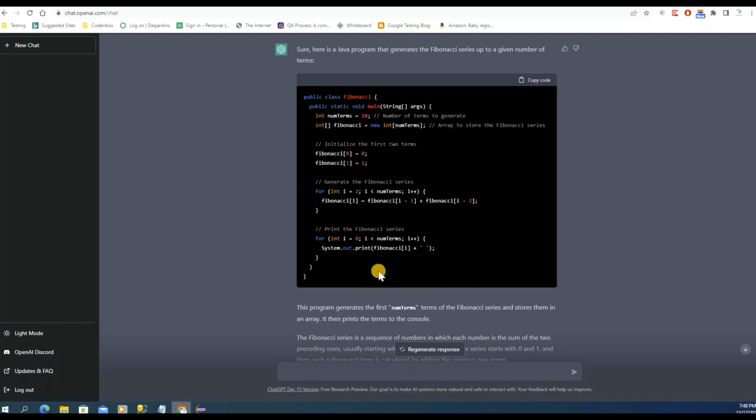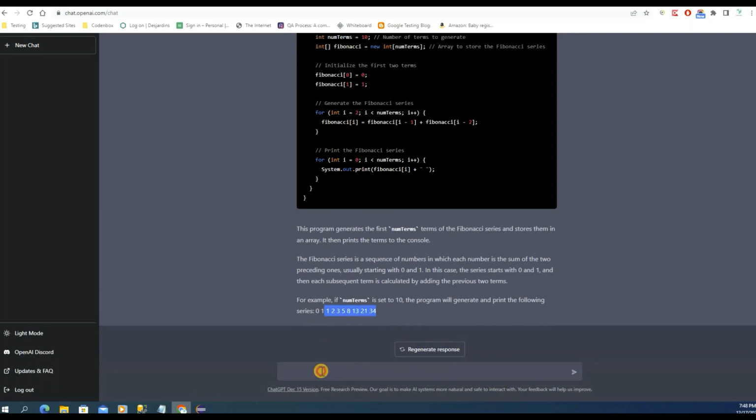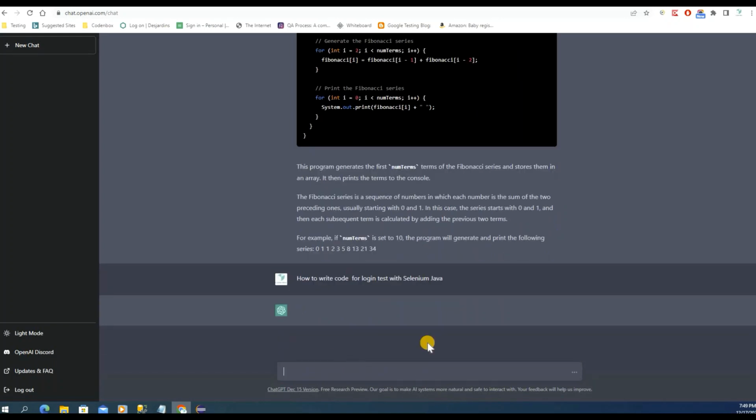This is amazing. Let's do something related to the Selenium code, right? So let's write over here, write code, or you can say let's use over here, how to write code for login test, okay, with the Selenium Java. Okay, hit enter.